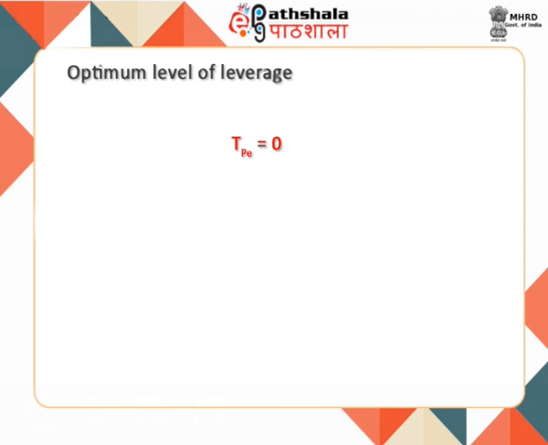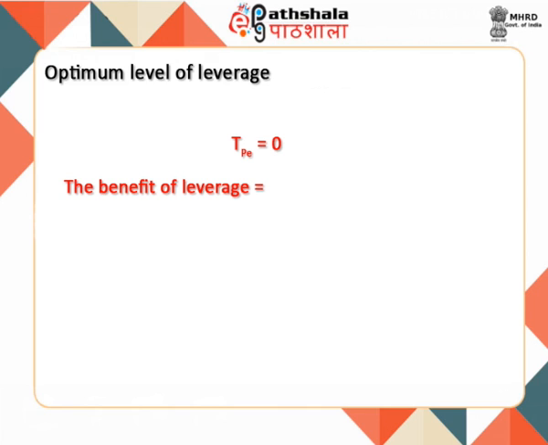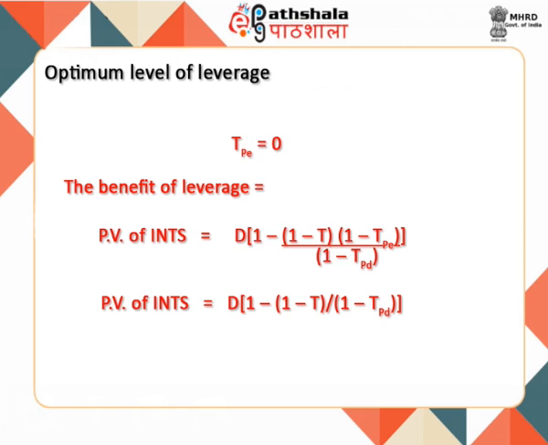After calculating the value of a levered firm, the question arises as to what should be the optimum level of leverage in a firm. The equilibrium level of leverage is the one which maximizes the value of the interest tax shield, the one which gives maximum benefits. Here, we assume that the personal tax rate on equity income is zero. Thus, the present value of the interest tax shield can be reworked as shown here.